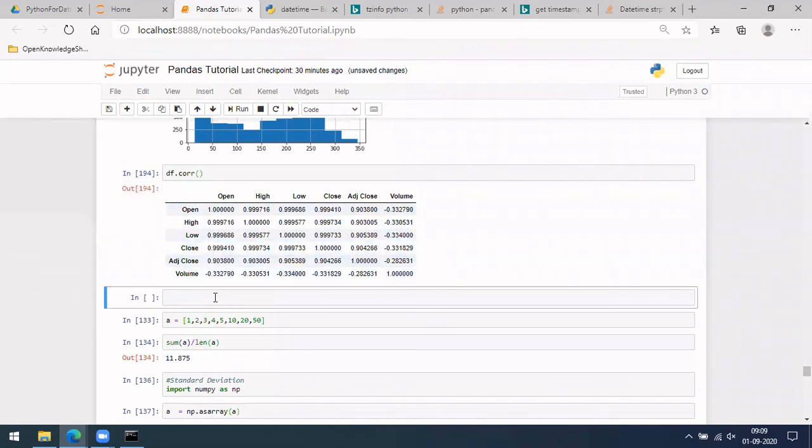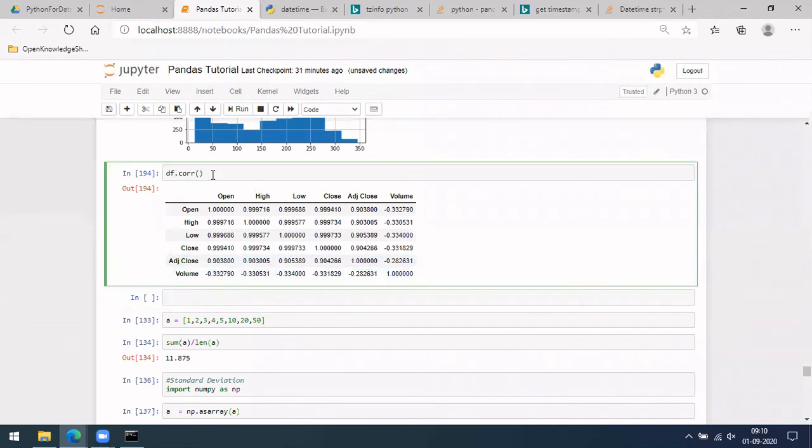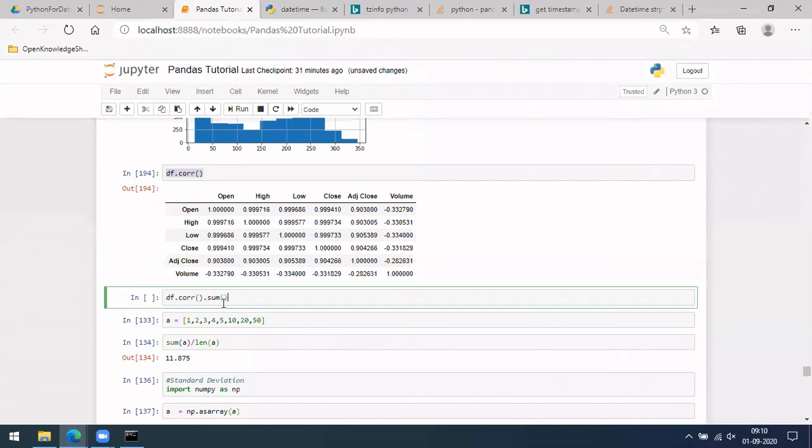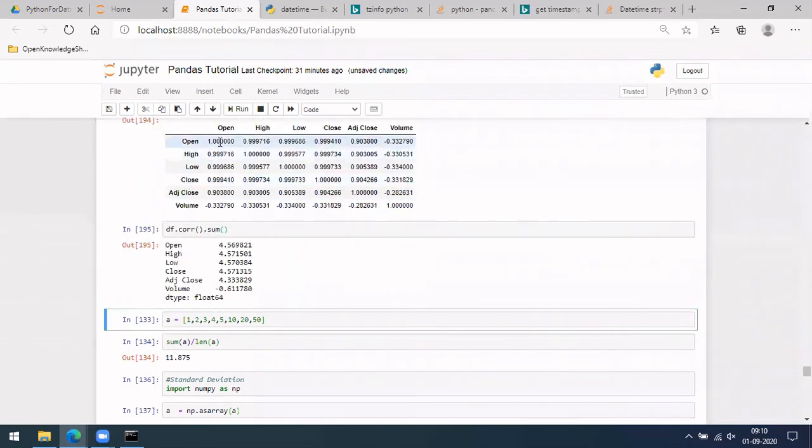Okay, so apart from this, let us say you have this matrix here. Let me save it in something. In case we want to get the sum at this level, for each row, dot sum, if you do, it will calculate the sum row wise.